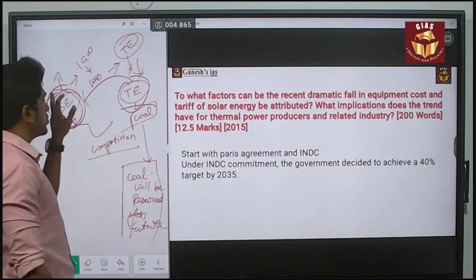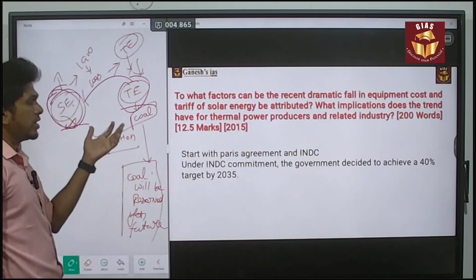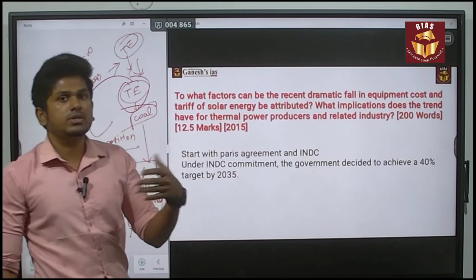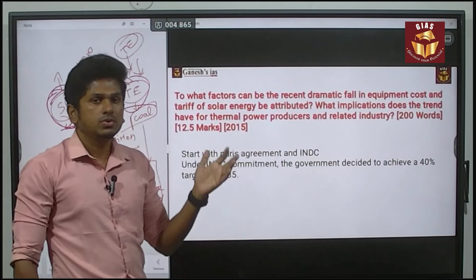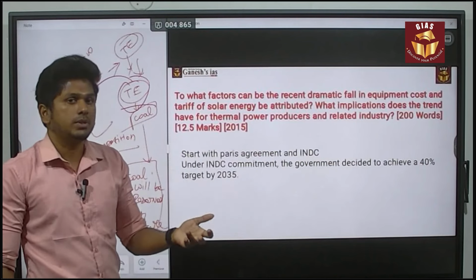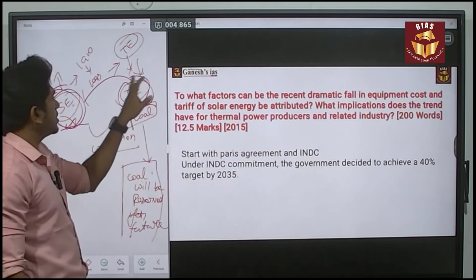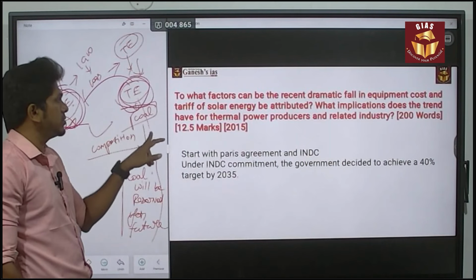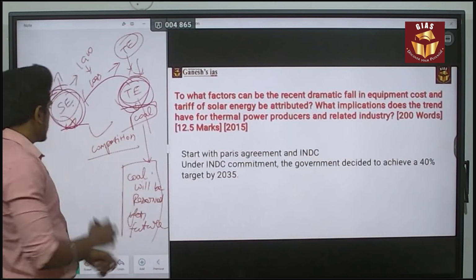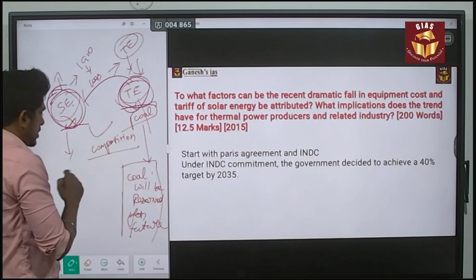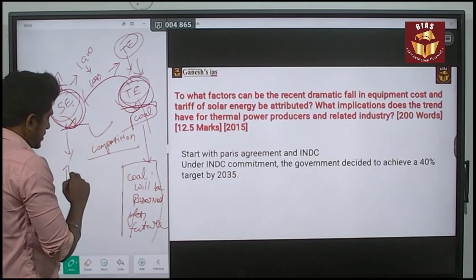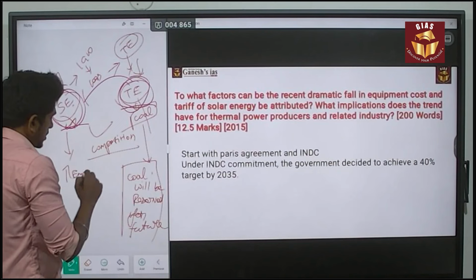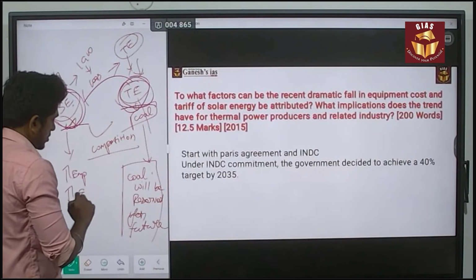There is a huge growth of solar energy, and another thing is it will reduce the emissions of greenhouse gases. But there is a possibility of growth in unemployment in the thermal energy power plants. But at the same time, due to the growth of solar energy, there is an obvious increase in employment and also an obvious increase in the economy.